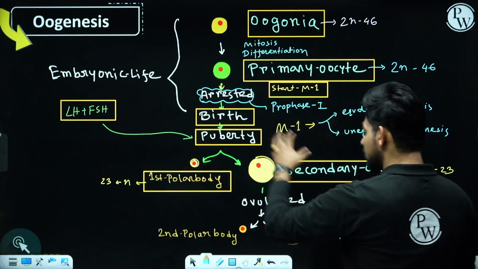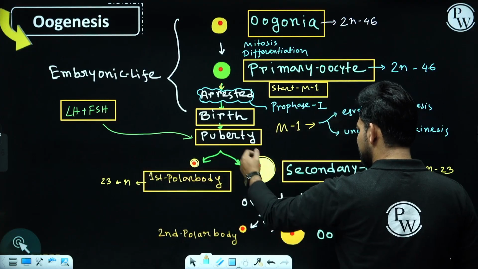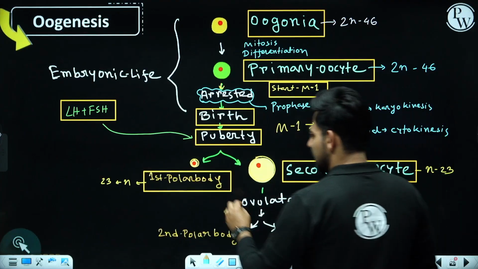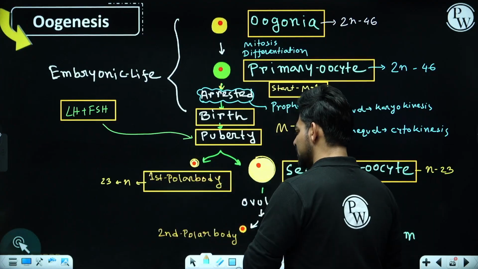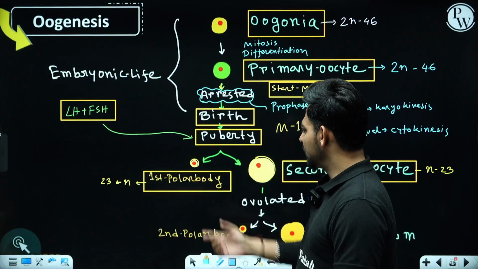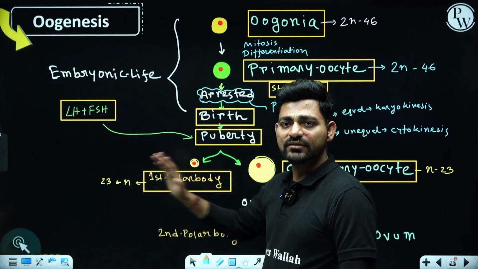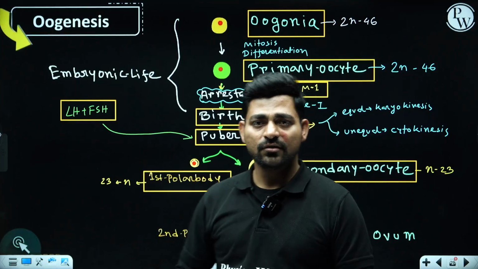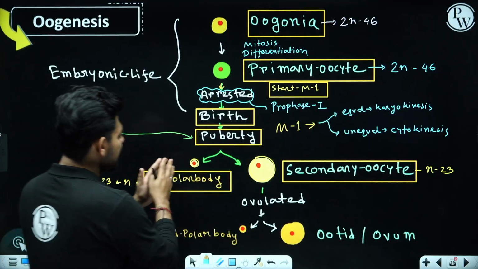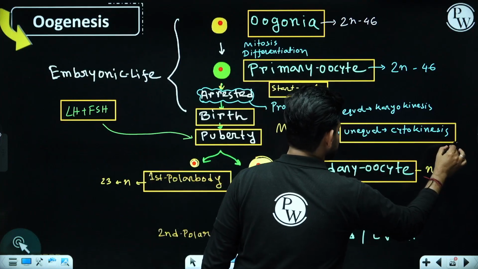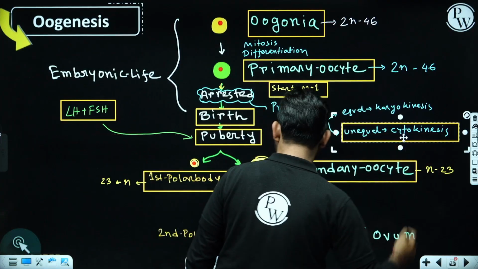So most of the cytoplasm will come inside the secondary oocyte, making it a larger cell, and a very negligible amount of cytoplasm will get inside the first polar body, making it a smaller cell, and gradually it will die. Now you may ask, sir, why is this kind of unequal cytokinesis happening here, unlike other cells?